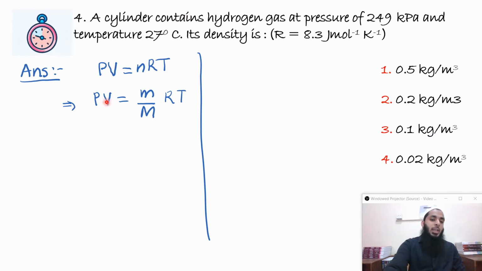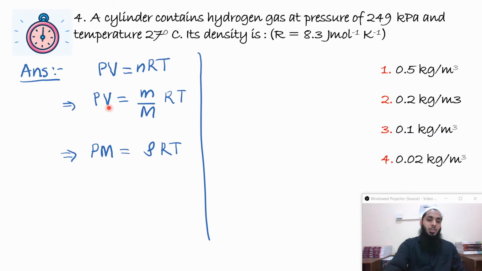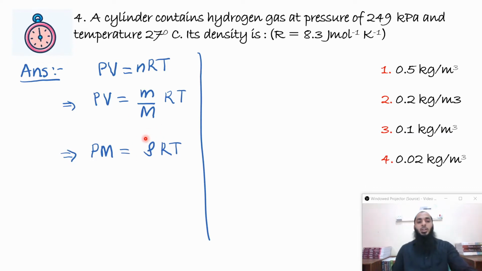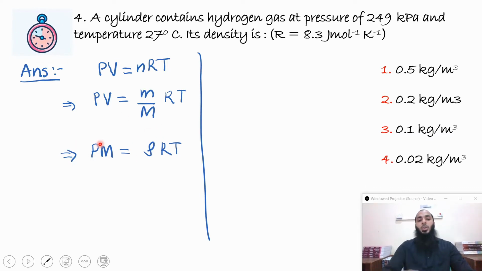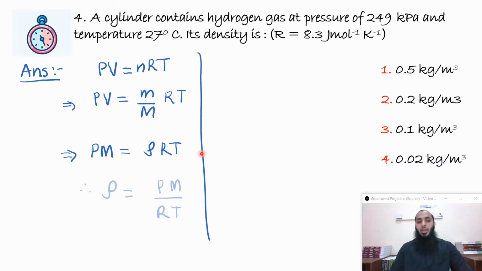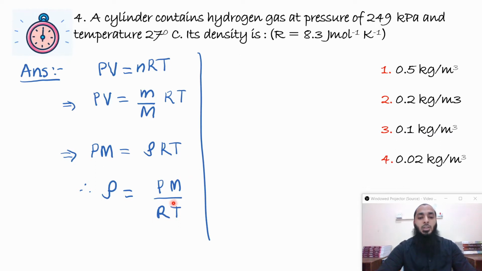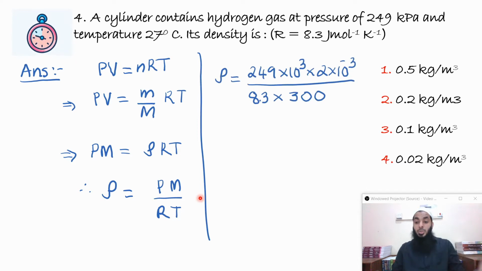Now I can take this capital M on the left hand side and V on the right hand side. So there will be mass by volume, which is nothing but density. And here you have PM is equal to rho RT. If I rearrange, rho is equal to PM by RT, where P is the pressure, M is the molar mass, R is the gas constant, and T is the absolute temperature. Now you just have to substitute it.